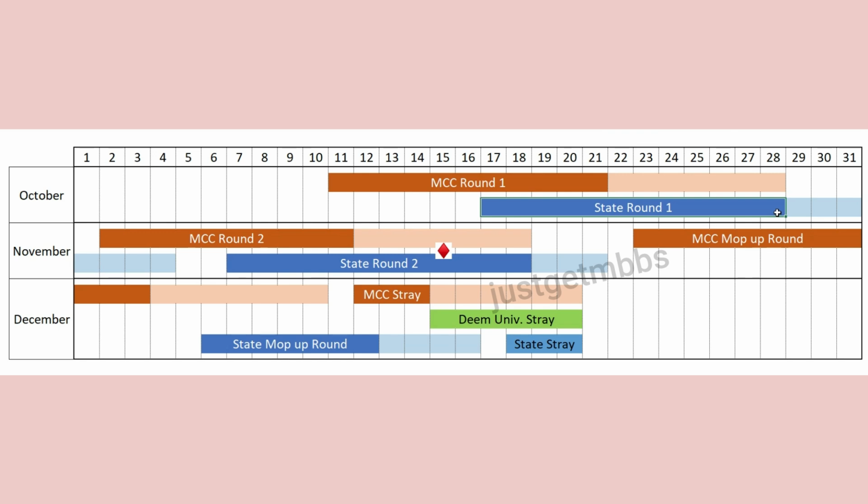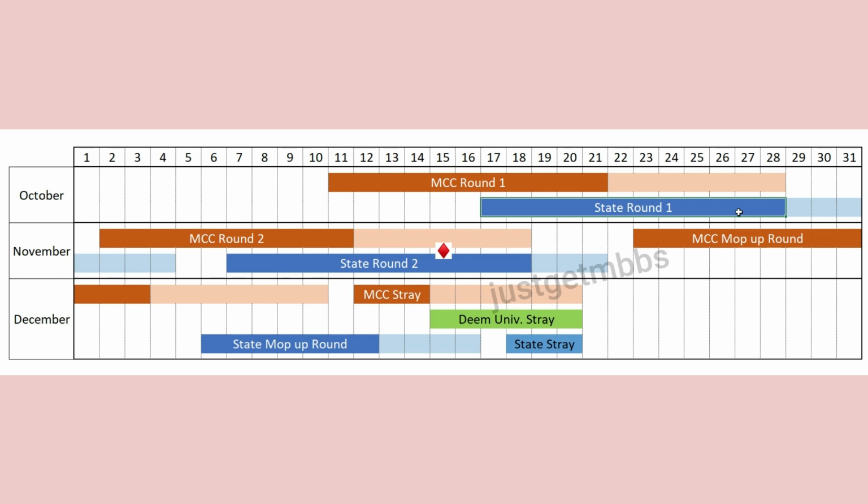So ideally, if I want to wait for state round 1 results without joining MCC round 1, it should be possible. If the state exactly follows this schedule, you may be able to wait without joining the MCC round 1 college, wait for state round 1 results, and then decide whether to join MCC round 1 or state round 1. Ideally, I'm saying ideally, because most of the states will not be able to follow this schedule. Few states, yes, they will follow, few states will not follow.